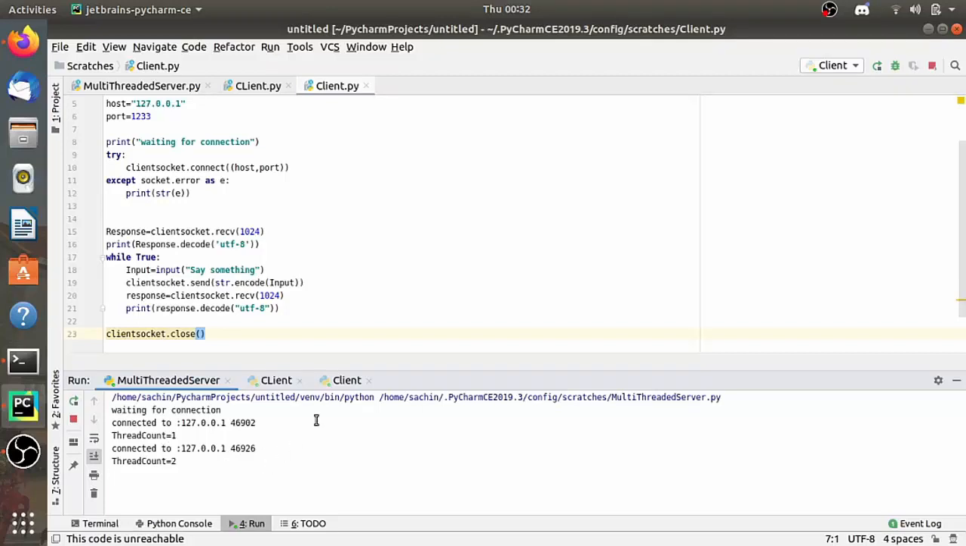So our multi-threaded server is able to interact with multiple clients. We have successfully designed the multi-threaded server as well as multiple clients, 2 clients.